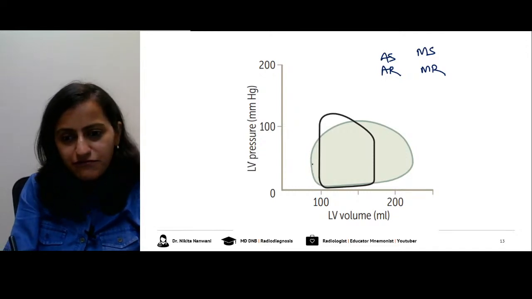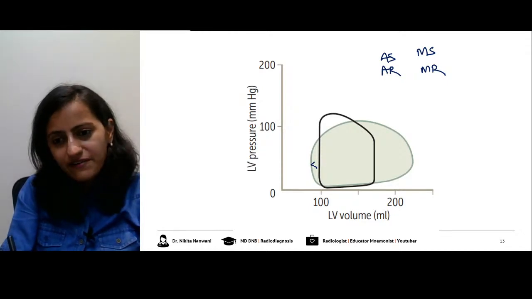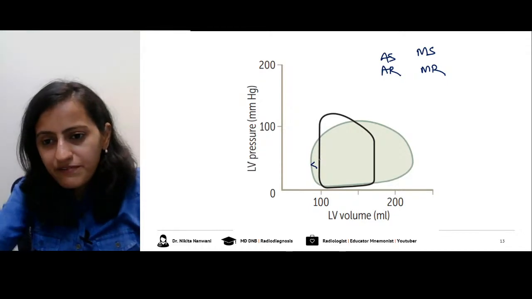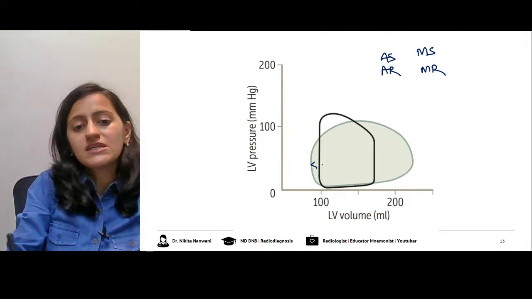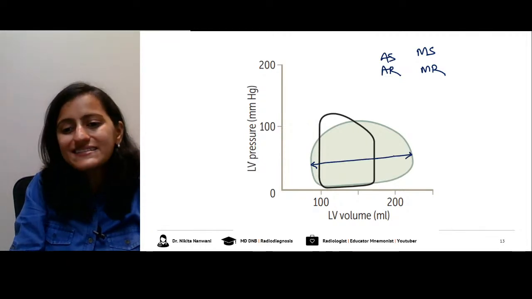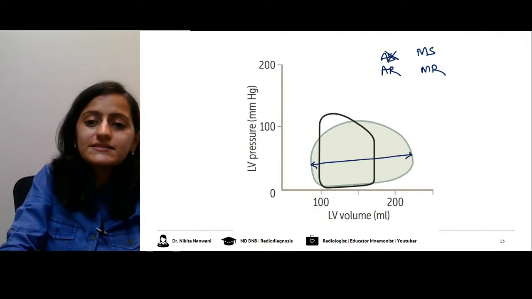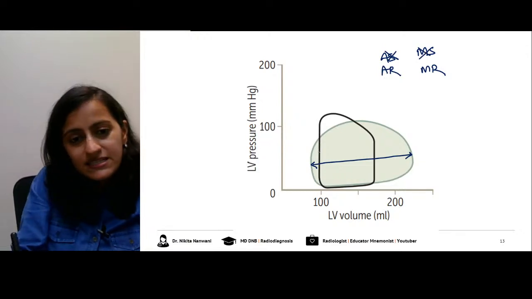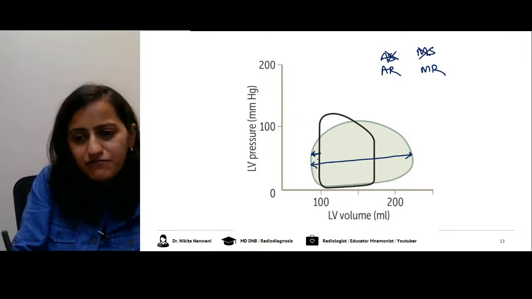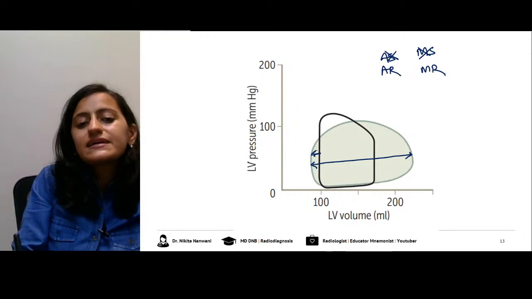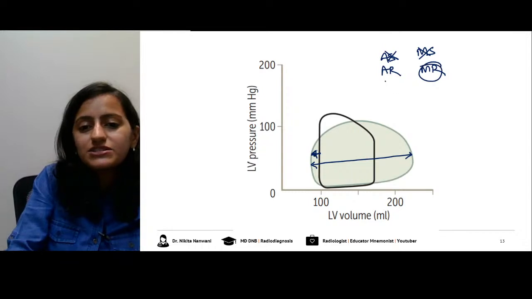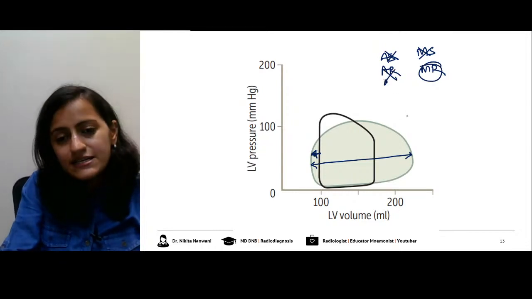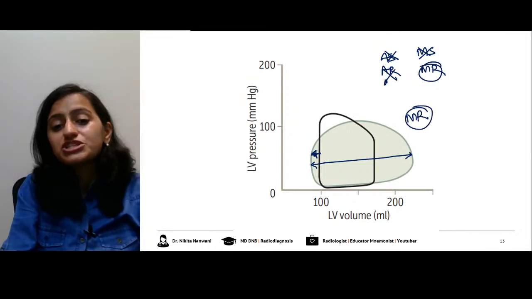See, first of all, what do you see here? The graph has become wide. It's not thin, so it is not stenosis. It is regurgitant. The graph has shifted to the left. If you compare this, basically it has shifted to the left. So this is mitral regurgitation. Aortic will be to the right. So this is mitral regurgitation.